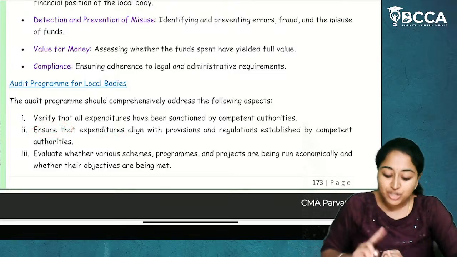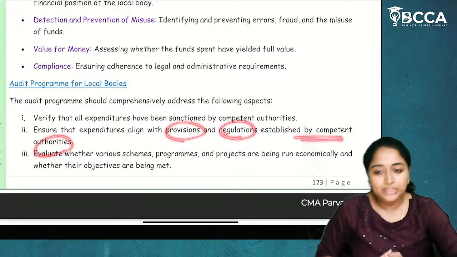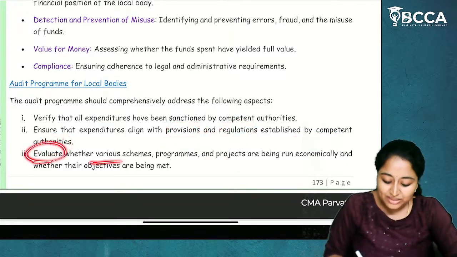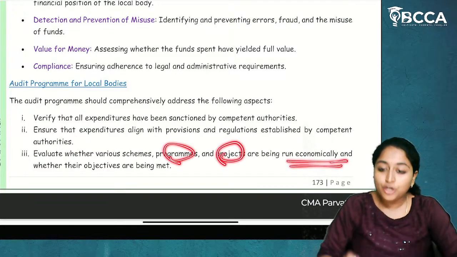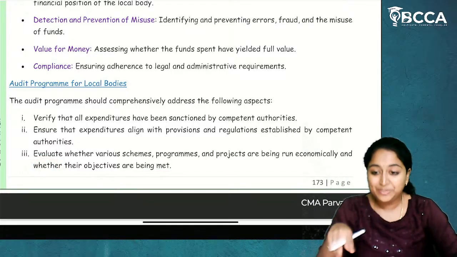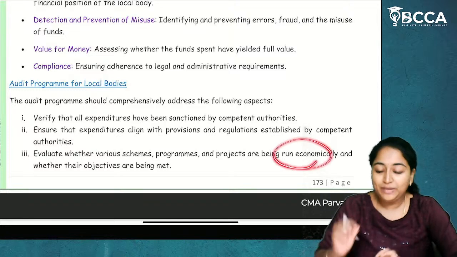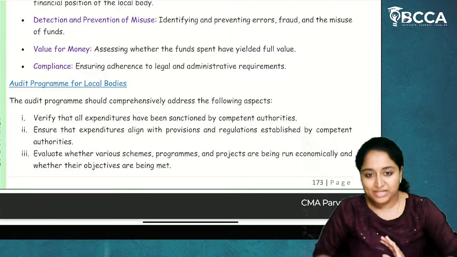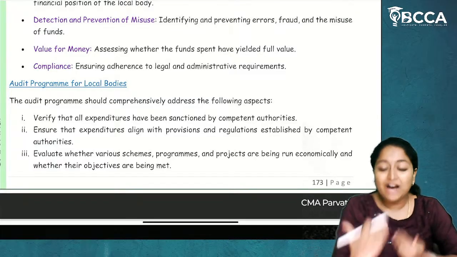Ensure that expenditure aligns with provisions and regulations established by the competent authority. Evaluate whether various schemes, programs and projects are being run economically and whether their objectives are being met or not. Which means for whatever amount is being spent, that amount should be spent on an economic basis. Which means if you are doing any particular expenditure, how will you do it?